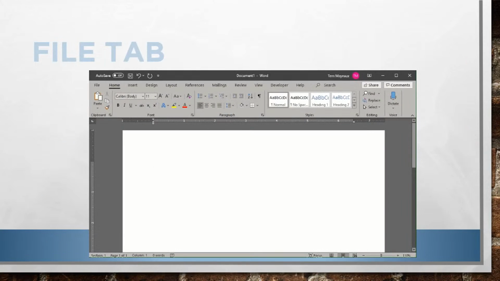To start today, I have already opened Word and I've opened a blank document. And you can tell that because, well, there's nothing on the page. And if I go to the middle of the screen and go above the ribbon to the title bar, I can see that the title of this file is Document 1, which is just a kind of fill-in placeholder until we give it a good name that describes what is going to be in the contents of this particular document.